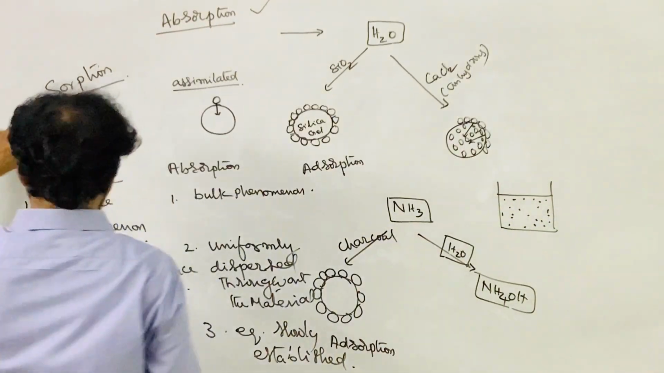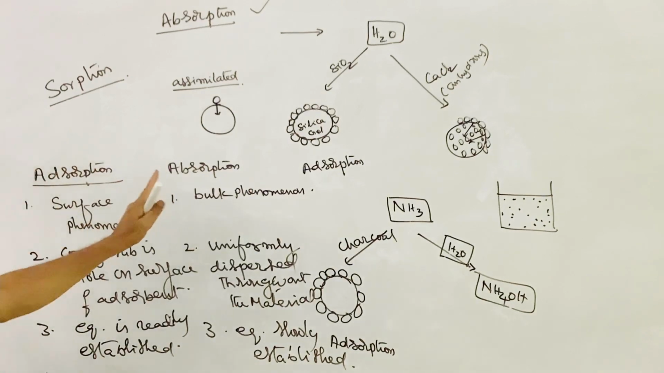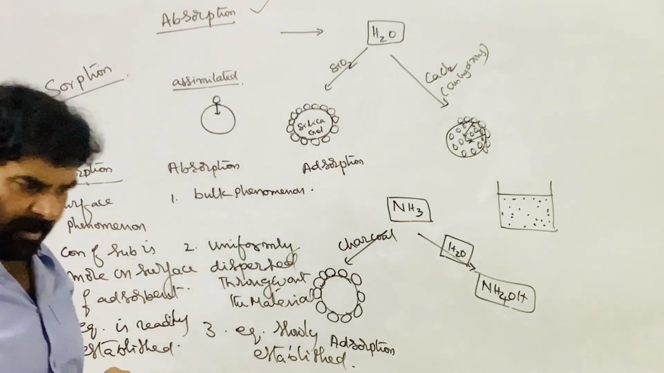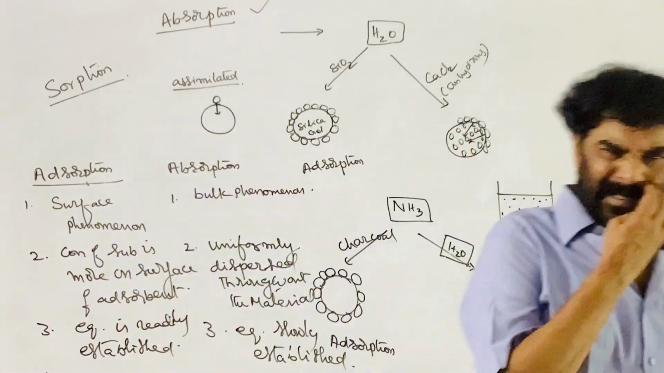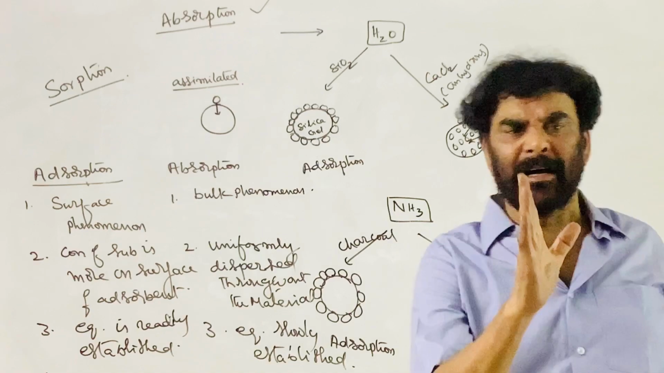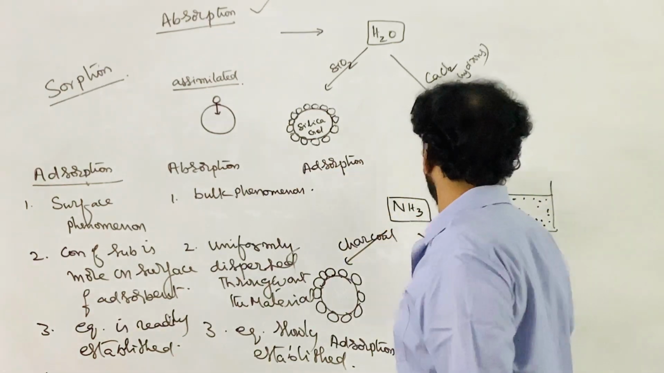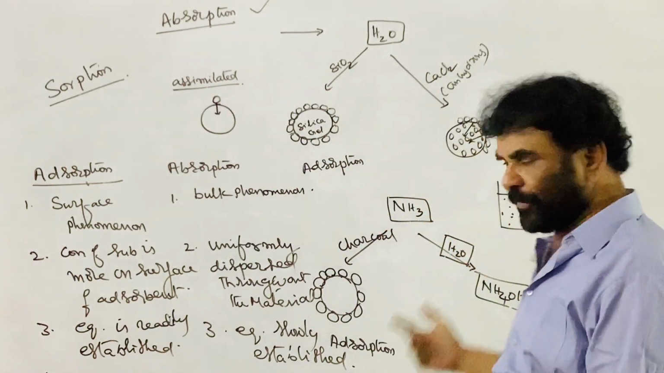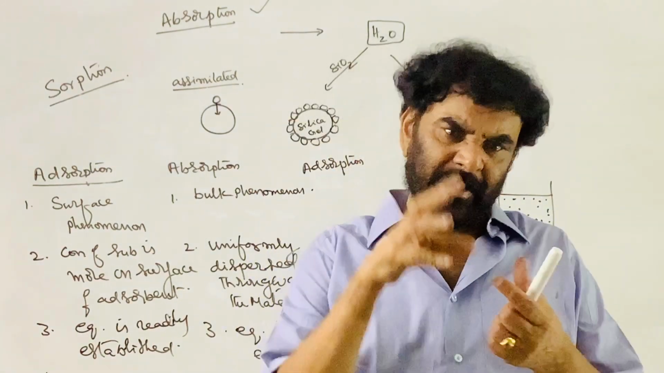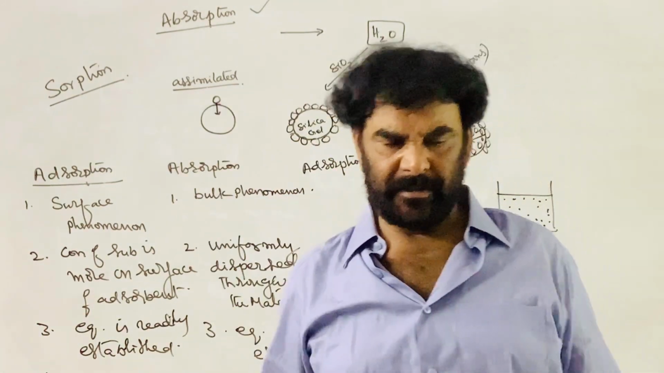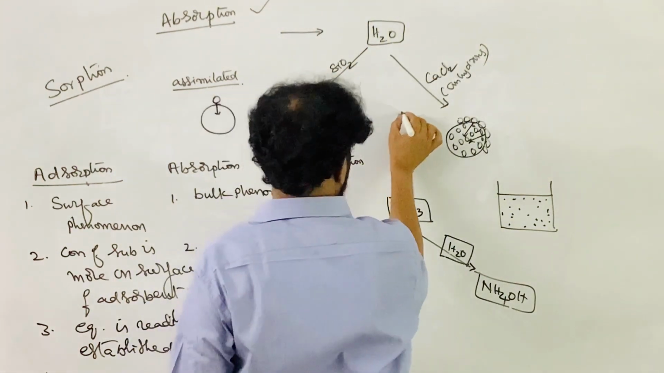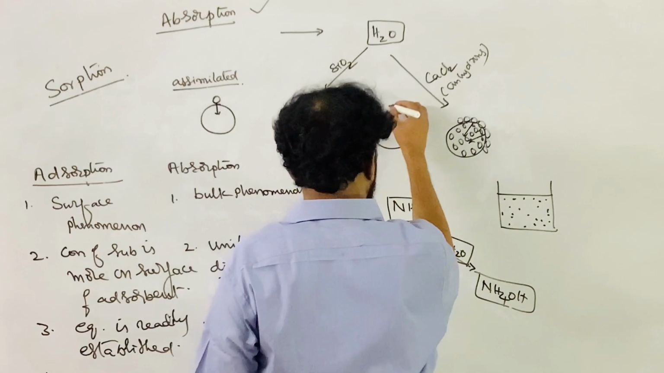Now, one thing. What is sorption? Now, what are the examples? Many examples. Take the commonly used activated charcoal, and pass hydrogen gas over it. This is the activated charcoal particle.